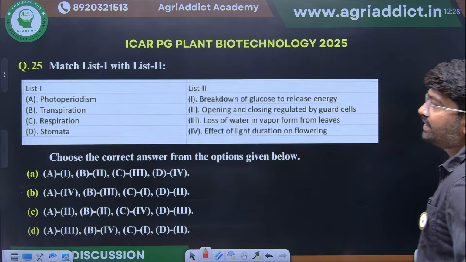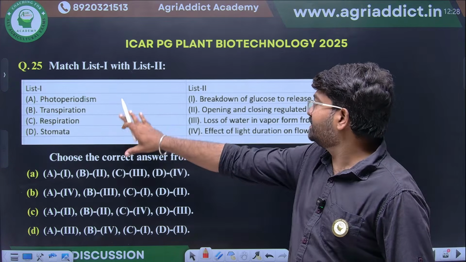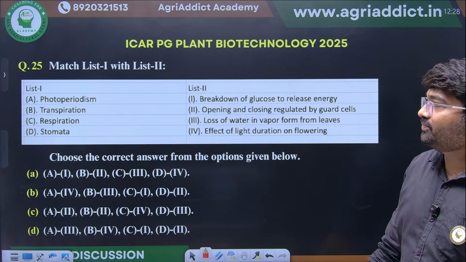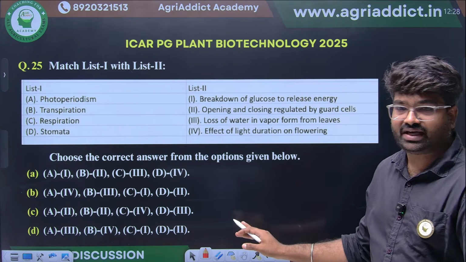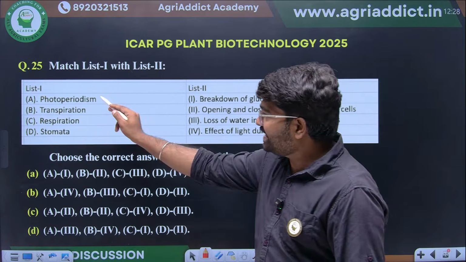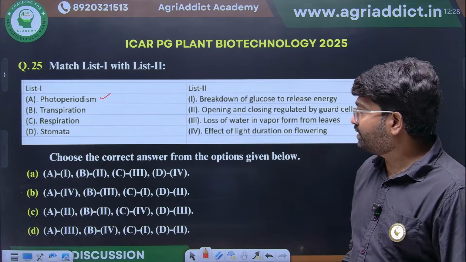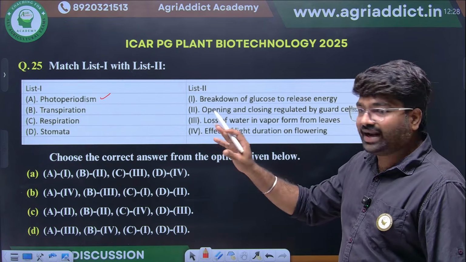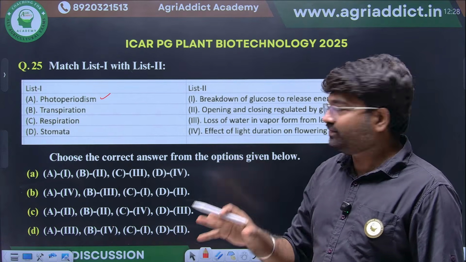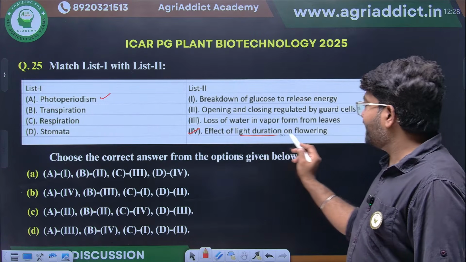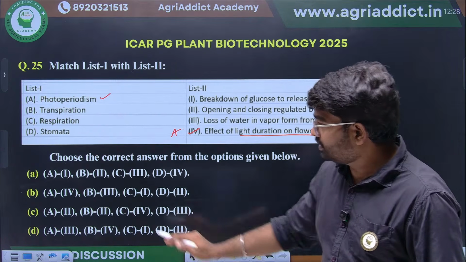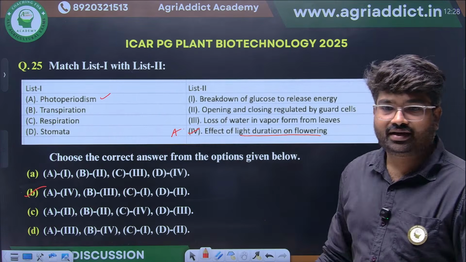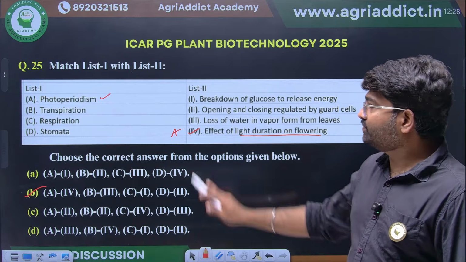Okay. Next, they have given different terms. Then what will be the function? Photoperiodism, transpiration, respiration, stomata. Very simple question they have asked. See, photoperiodism, this we already know. How the light affects the flowering, that we can study. The effect of light duration on flowering. So option A will come 4.